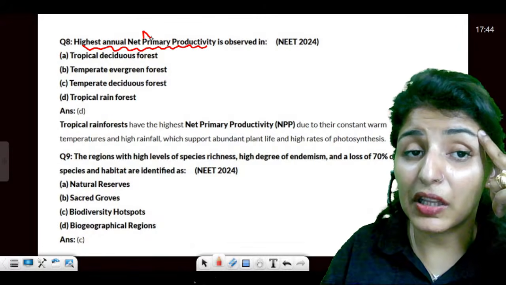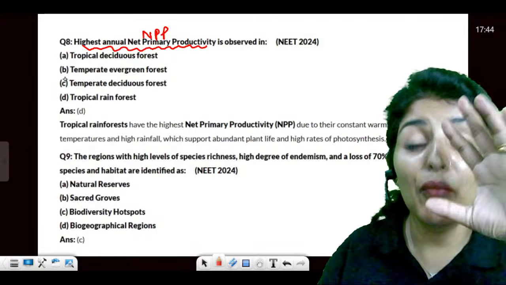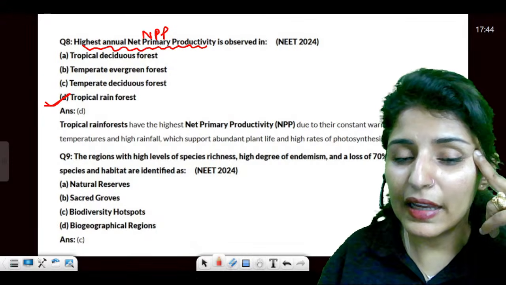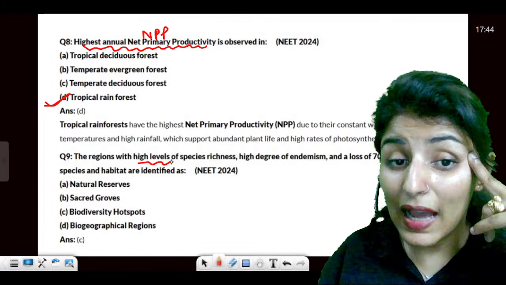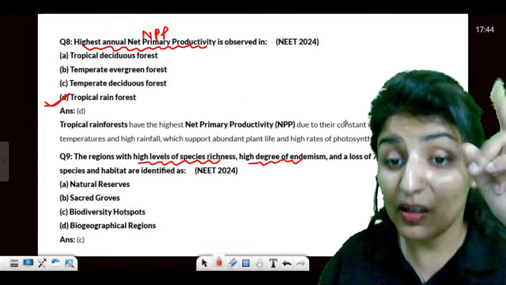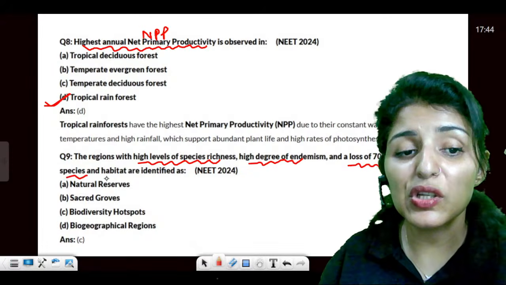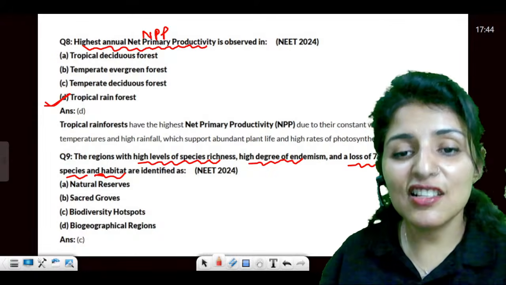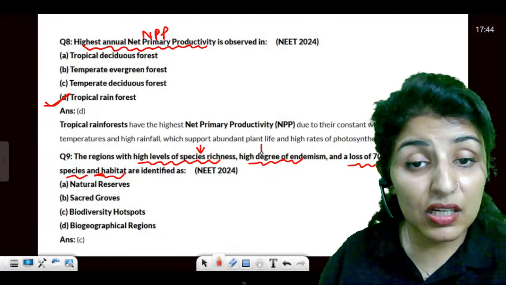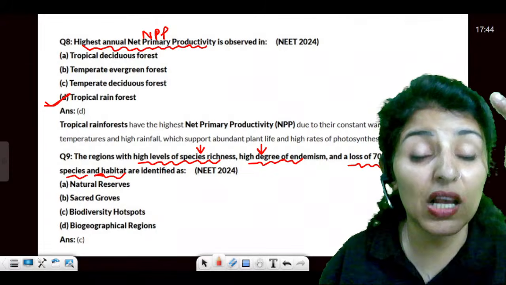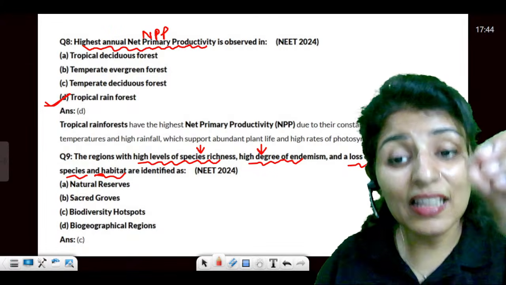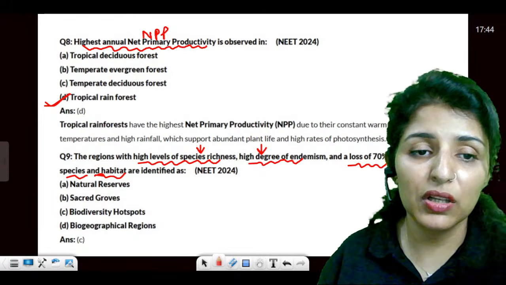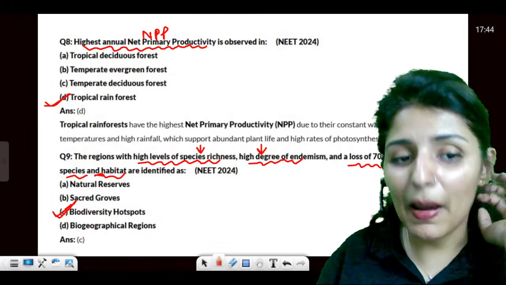Now, highest annual net primary productivity (NPP) is observed in the biggest area possible, that is tropical rainforest. They represent the highest productivity. Then regions with a high level of species richness, a high degree of endemism, and a loss of 70% of the species and habitat, they are identified as: just discussed it with you, a hotspot is an area which has maximum species richness and also a high degree of endemism. And sadly, they are facing a threat of extinction. So loss of 70% of the species has been noticed from these hotspots. Answer will be biodiversity hotspots.